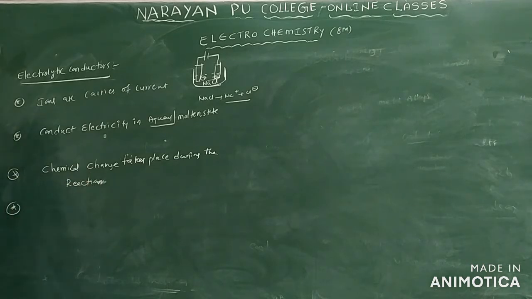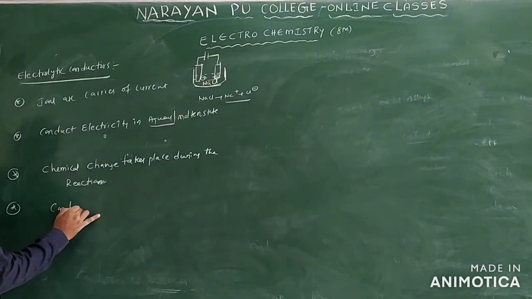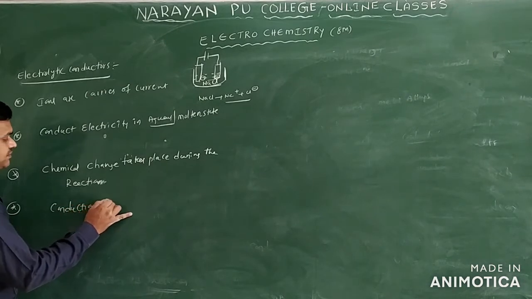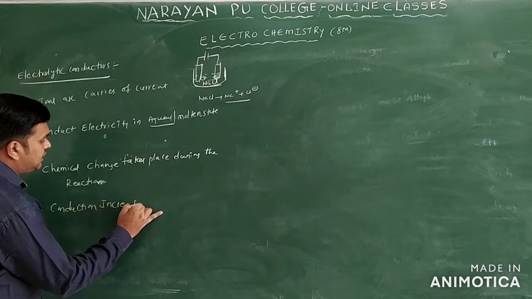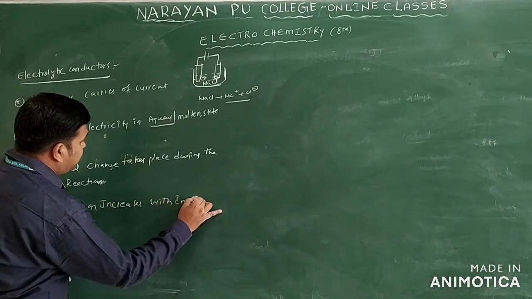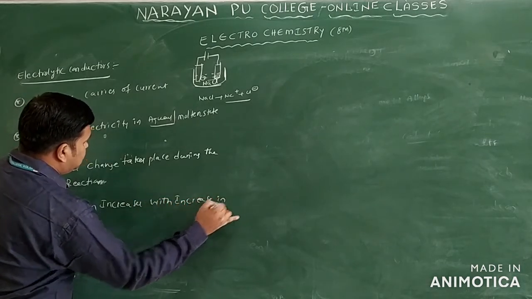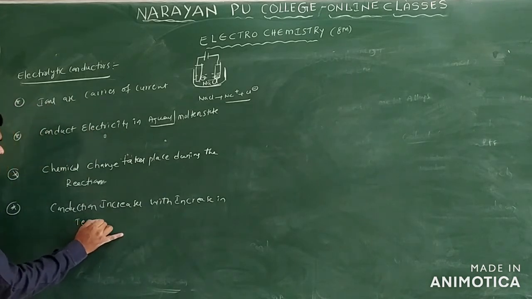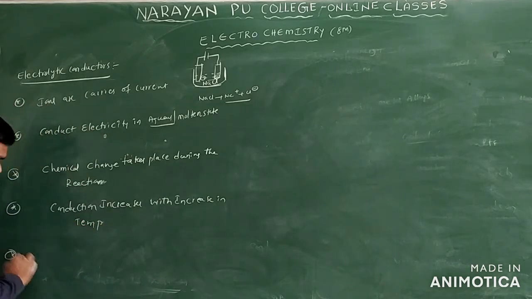I will explain how the chemical reaction takes place in this electrolytic cell. And one more point I will write here: conduction increases with increase in temperature.